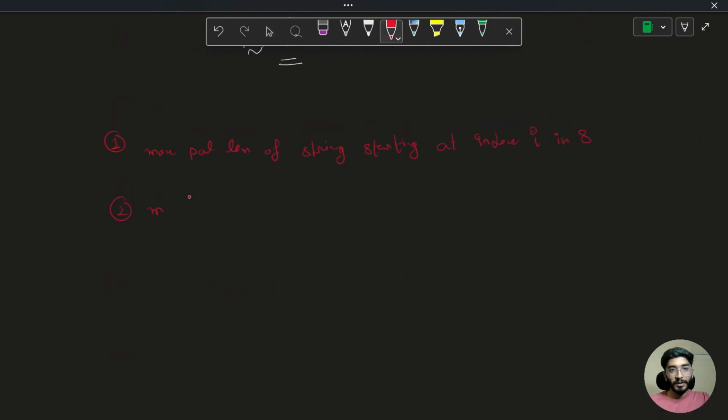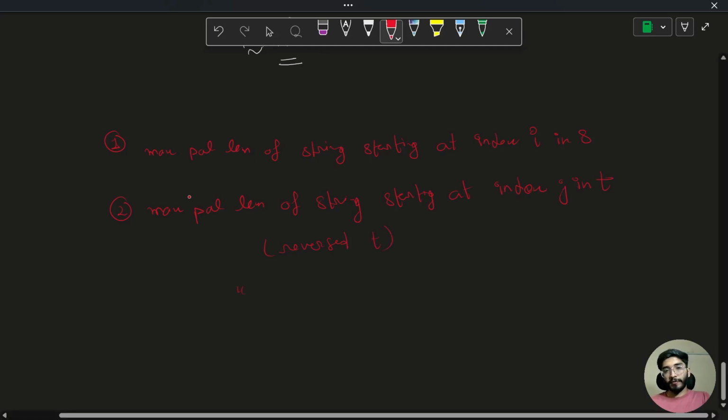So we need the same thing, the max palindromic length of the string starting at index j in t. Why j in t? Because we had reversed t. Cool. So if we have a string like a b c d g h i h g,